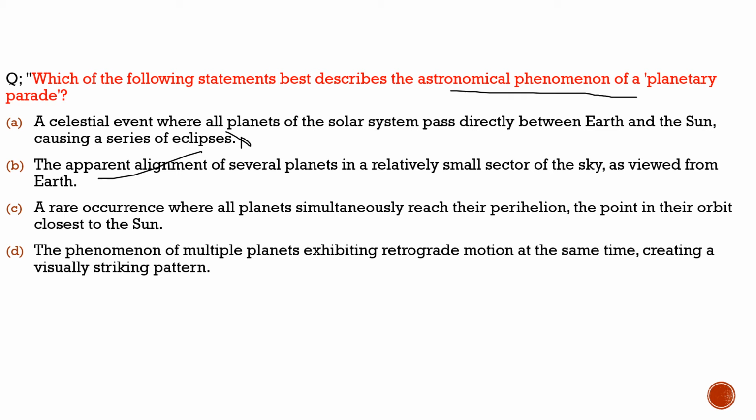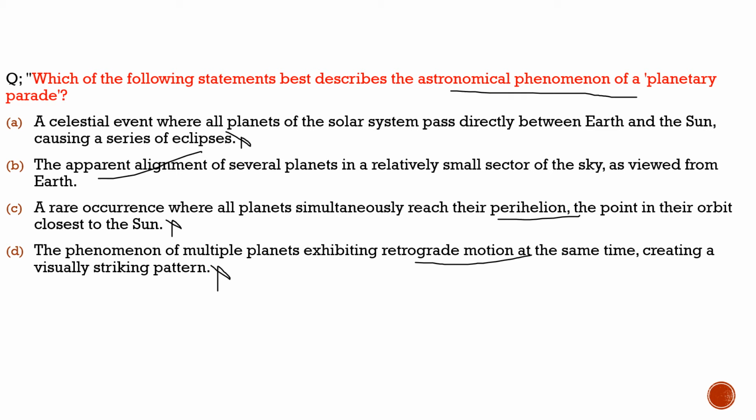Let's have a look at option C. It says the rare occurrence where all planets simultaneously reach their perihelion, the point in their orbit closest to the sun. Totally incorrect. Fourth statement, the phenomena of multiple planets exhibiting retrograde motion at the same time, creating a visually striking pattern. This is also incorrect. The correct option would be option B.